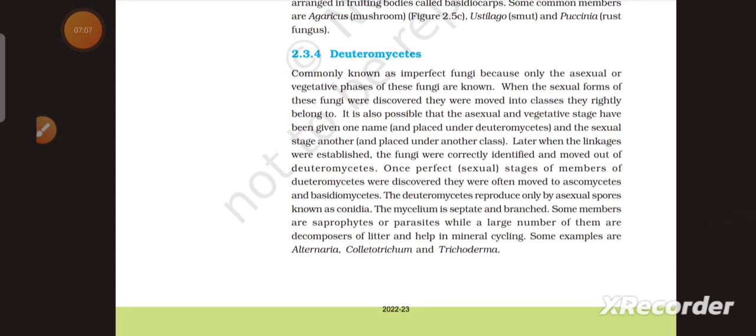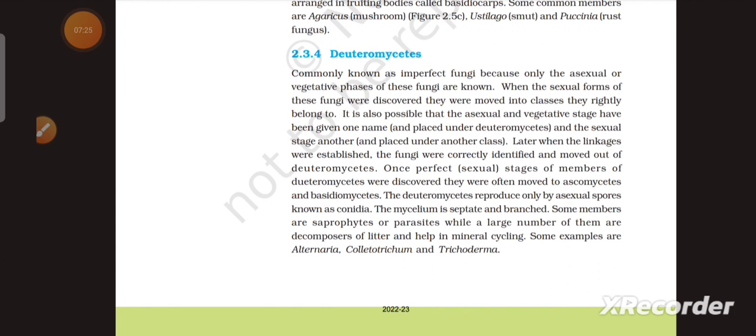Last one is Deuteromycetes, commonly known as the imperfect fungi because only the asexual or vegetative phase of these fungi is known. When the sexual forms of these fungi were discovered, they were moved into classes they rightly belong to.